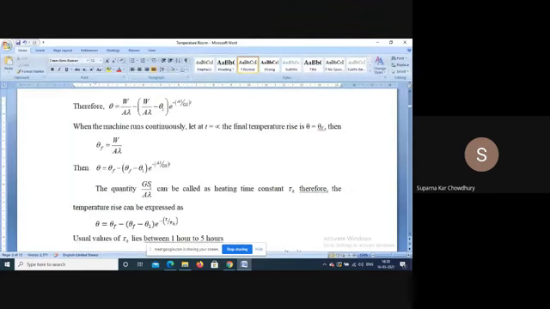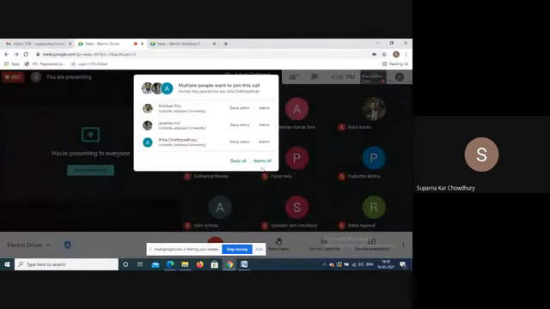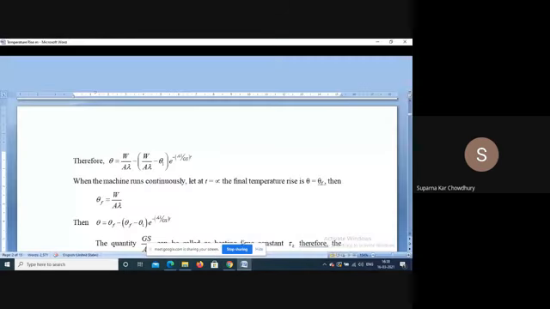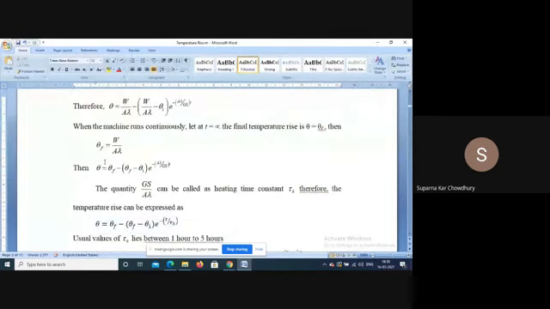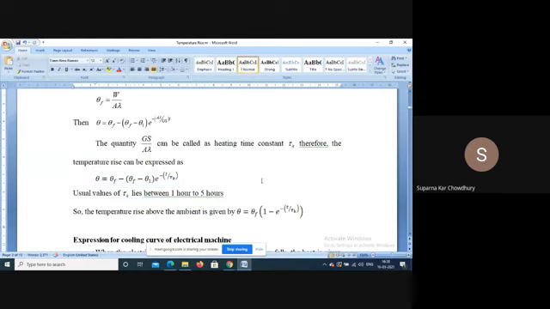Now G S by A lambda is called the heating time constant tau k of the machine. Then this expression becomes theta is equal to theta f minus (theta f minus theta 1) e to the power minus t by tau k. Now tau k is a design parameter, normally in the range of 1 hour to 5 hours. For any standard design machine, it is something around 2 to 2.5 hours.